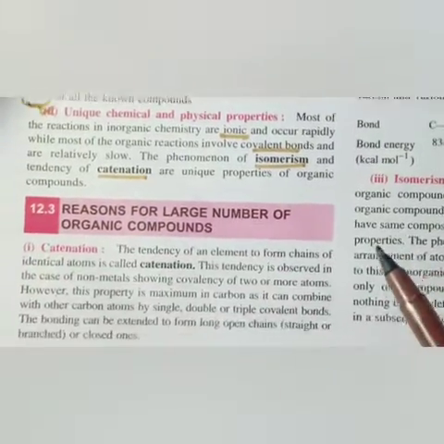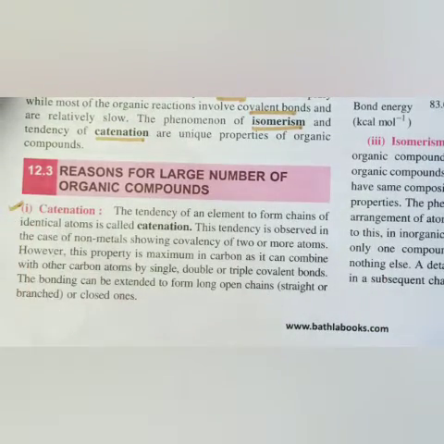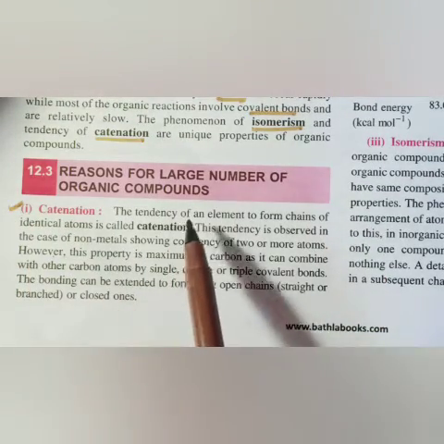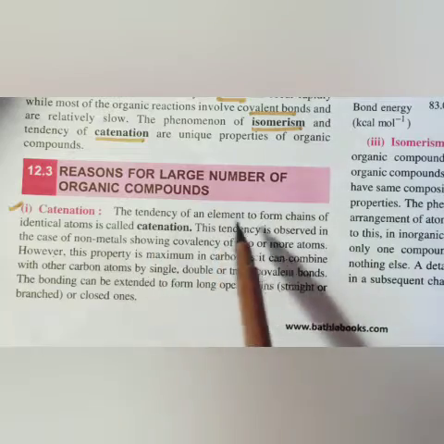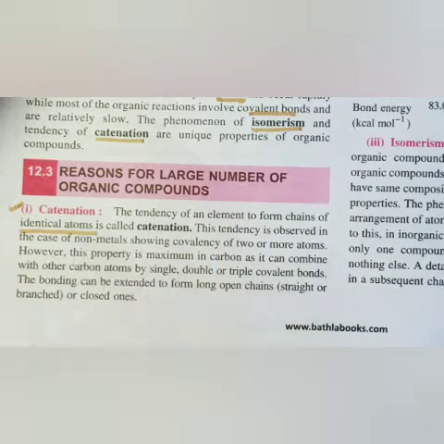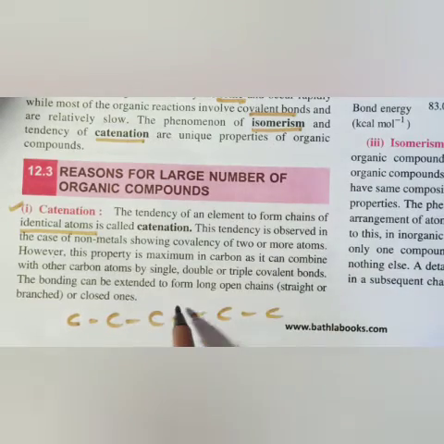If we talk about catenation, the question probably comes to your mind: what is catenation, dear students? It is the tendency of an element to form a chain of identical atoms. Like carbon, which has the capacity to form long chains of carbon. So this is the catenation property of carbon.